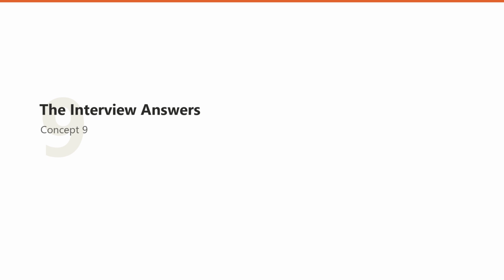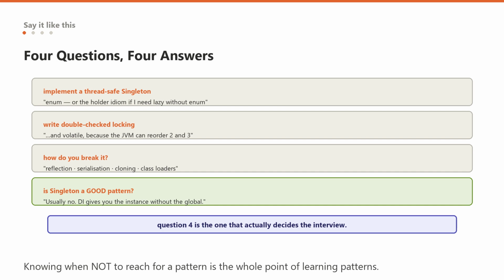And the last one. The questions they ask, and the sentences that answer them. 4 questions. 1. Implement a thread-safe singleton. Do not reach for double-check locking. Say, I would use an enum, because the JVM guarantees a single instance and it is immune to reflection and serialization for free. But if I need lazy initialization without an enum, I would use the initialization-on-demand holder idiom, which is lazy and thread-safe with no synchronization at all.